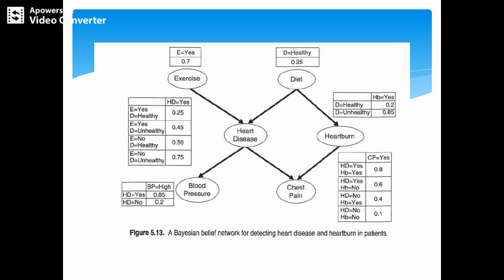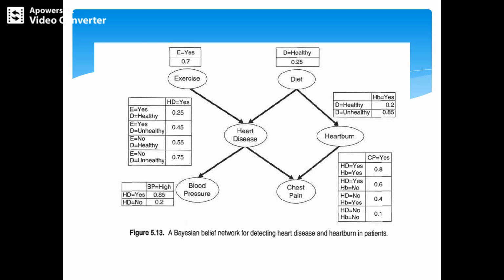Now for diet, healthy is only 0.25. Then there is heartburn, whether it is yes or no. For chest pain in heart disease, yes is 0.8, and for no and yes it is 0.6.